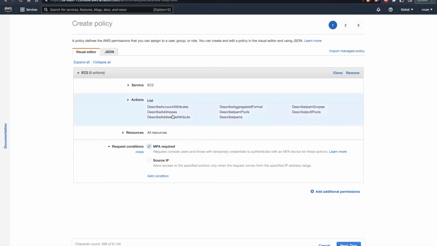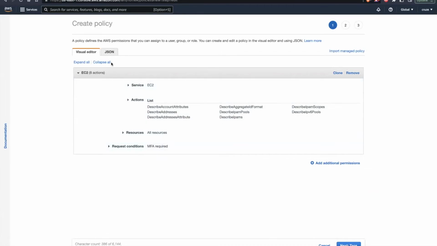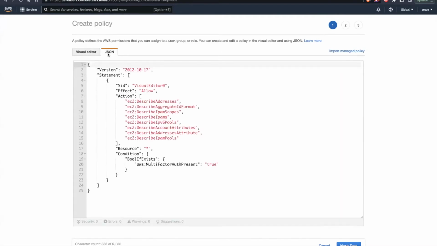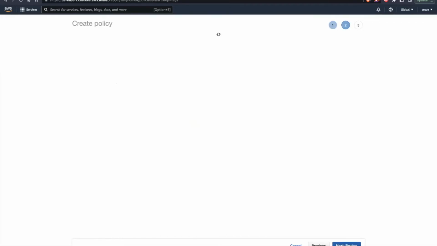Okay, once we are done with this, then we can also go to this JSON tab, and here we can visualize all the things which we have created in terms of a JSON object. Okay, the version is automatically present, SID is generated automatically, effect allow, action whatever we selected in that action tab, resources since I selected all the resources, and conditions since I selected multi-factor authentication. Okay, so in this manner I have created this. I can click on next. Click on next for review.